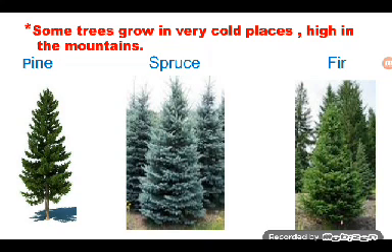These trees have a cone-like shape. Why is it so? Because when the snow falls on these trees, it gets down easily because of this cone shape. It slips down easily. So the shape is like this. Okay, these are trees growing in cold places.